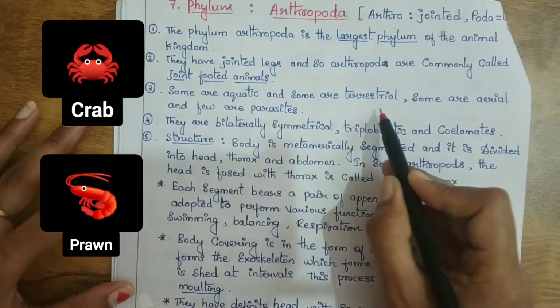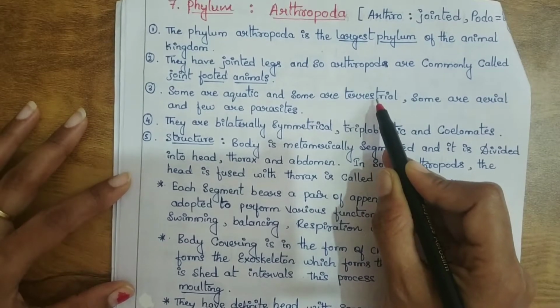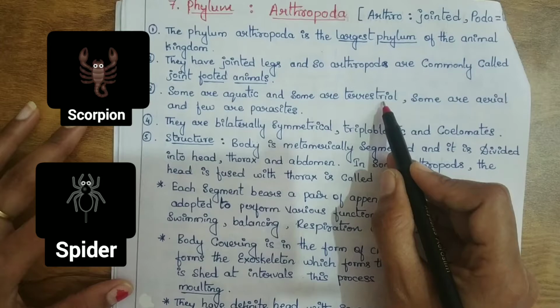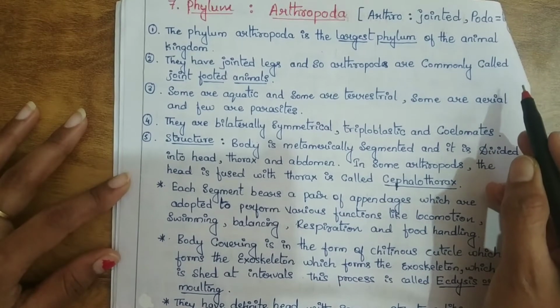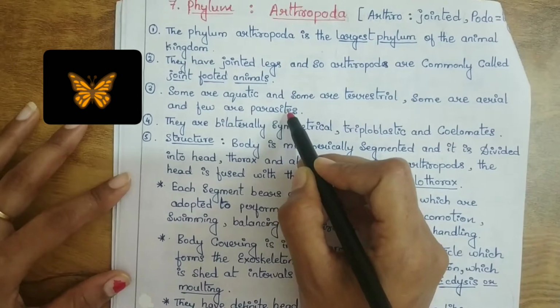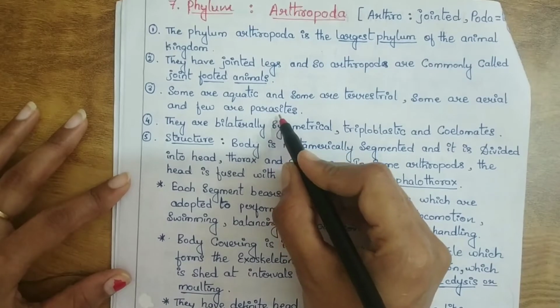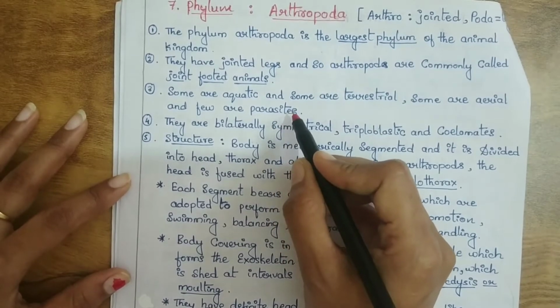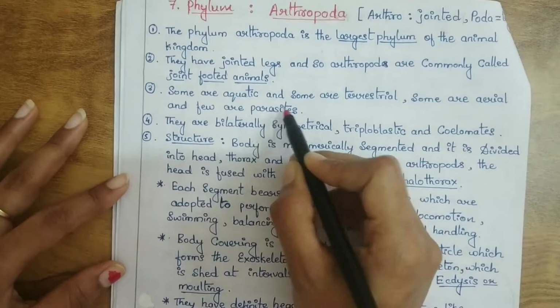Terrestrial examples are scorpion and spider. Aerial examples are butterflies, honeybees, drosophila. Parasitic arthropod examples are ticks, bugs, lice, bedbugs and mites.